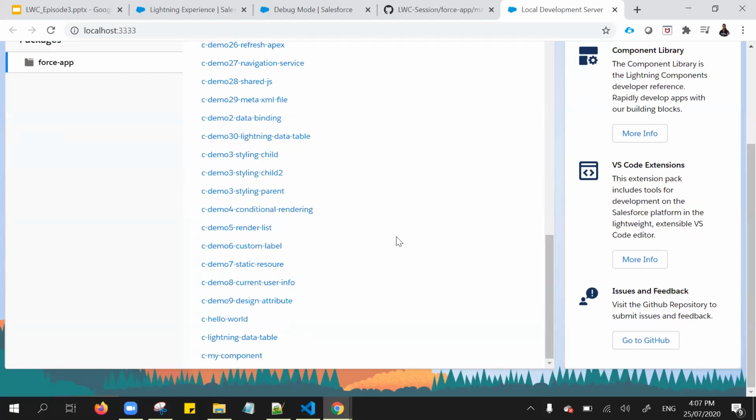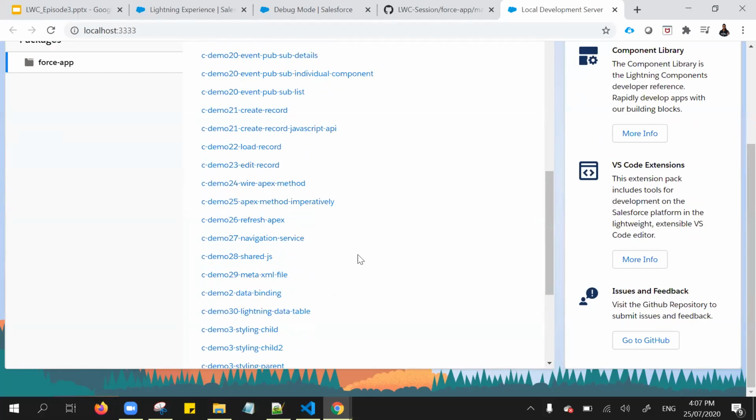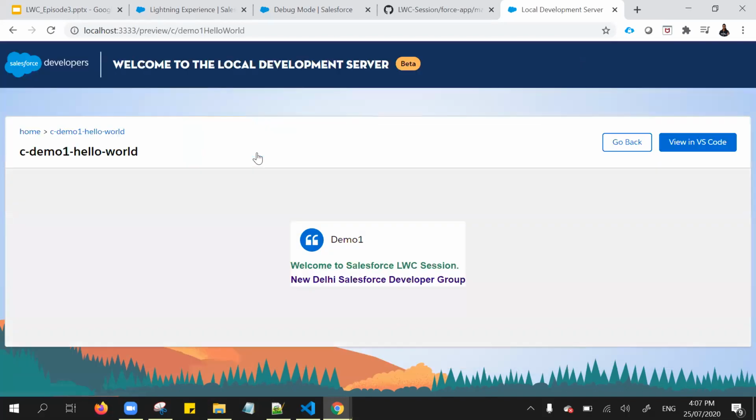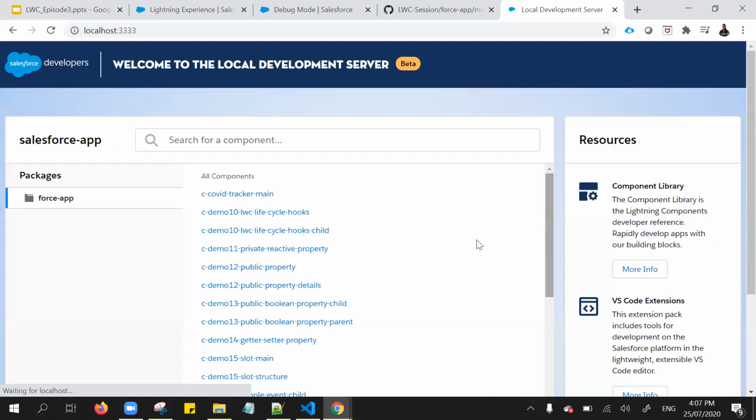In order to preview any component, click that component and you will get the result. For that, let me click this demo one hello world component. It's displayed as per that component, right? It's an easy way we can preview the result locally itself, without deploying to the server. You can go back and get the result again, right?